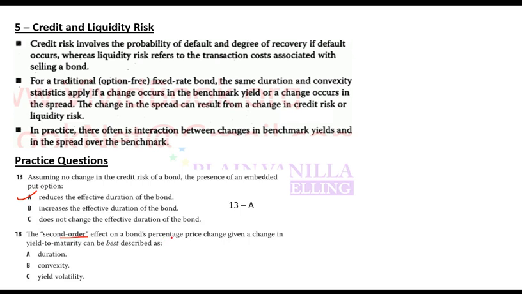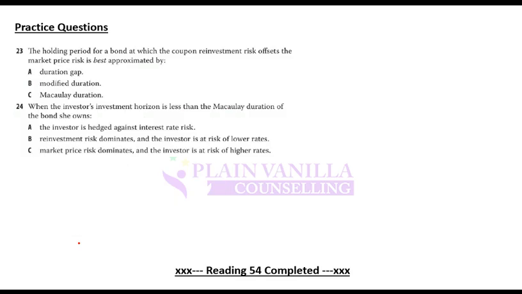Second order effect of change in price given a change in yield to maturity can be best described as, so first order is duration and second order is convexity. So B should be the answer.